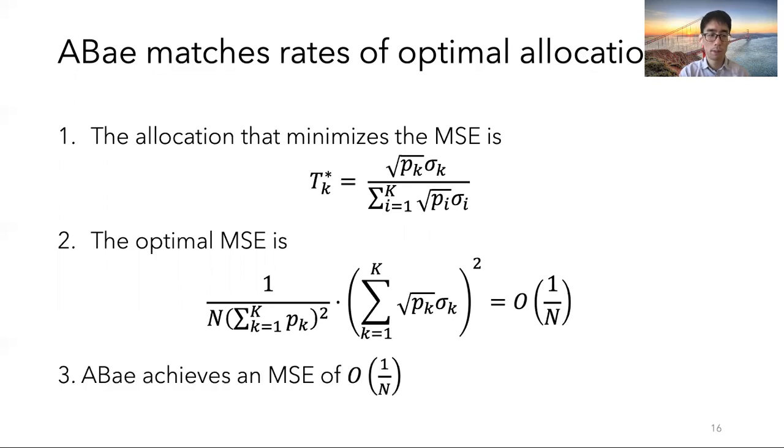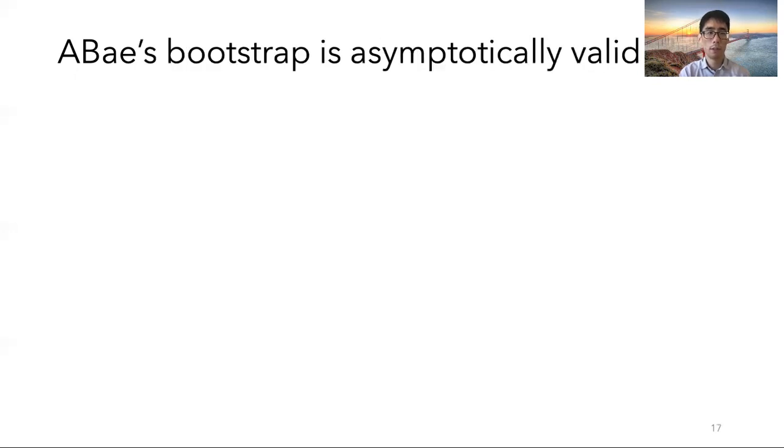And what we show in the full paper is that ABae achieves an MSE of O of 1 on n. And I don't have time to go into the full technical details in this talk, but please see our full paper and the extended proof document for how we prove this and the new techniques that we use to study the setting. We also show that ABae's bootstrap is asymptotically valid.